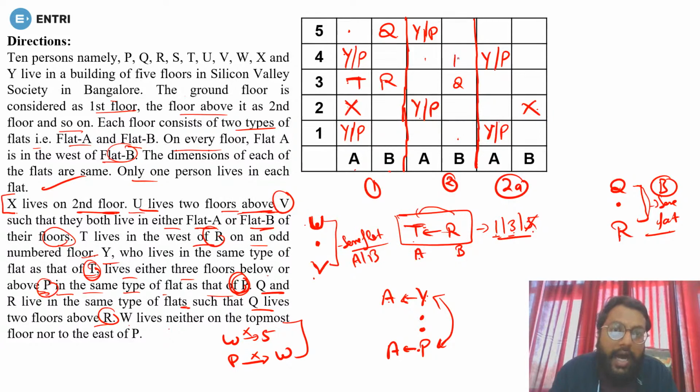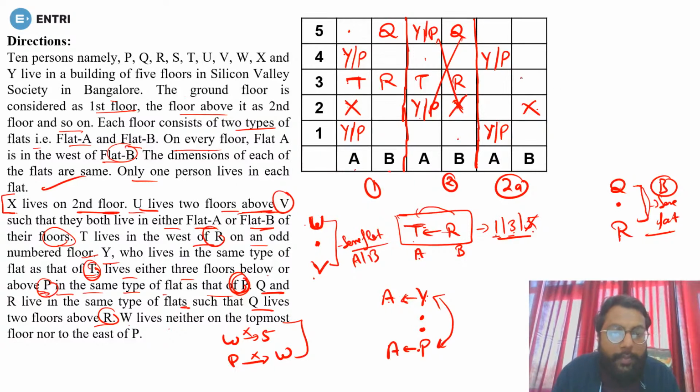Now if you are putting R, sorry. Okay. So if you see in this one, there you must have X. Okay, there is X. So if you put R here, T here and Q here, again there is no possibility left for U and V to come, because there should be one flat between U and V. So it means this case is for sure the wrong one.